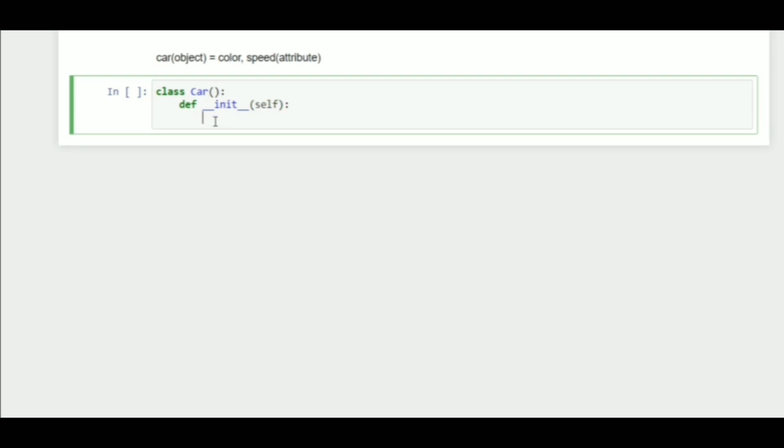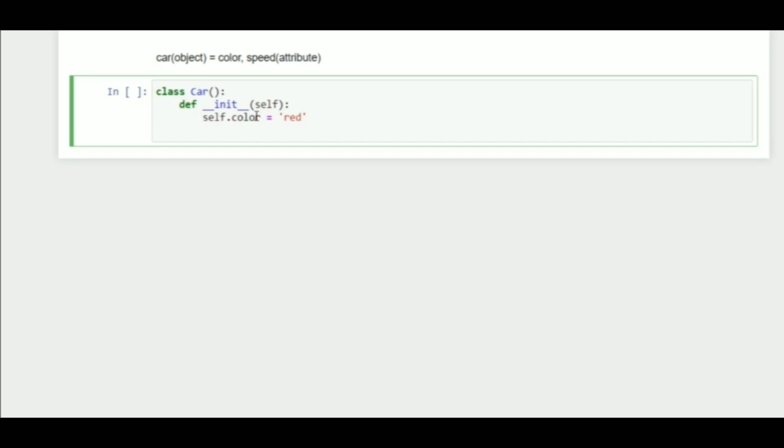I will talk about this init function and this self parameter a little later, but at first we understand this attribute. I will say self.color is equal to red and self.speed is equal to 100. Now understand the self parameter.